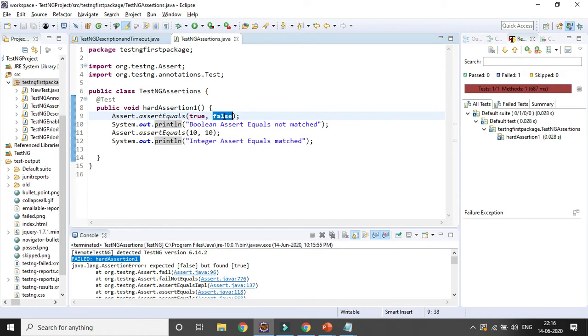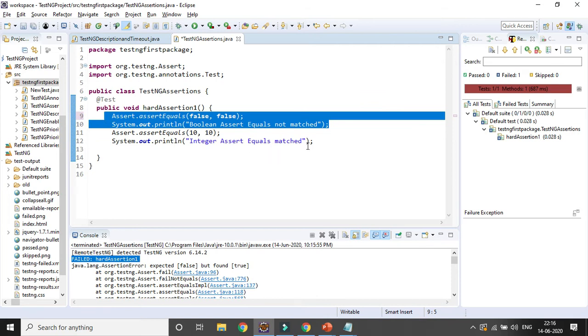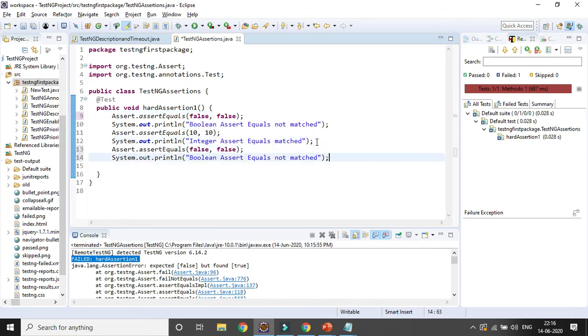Okay, so let's change it to false again. So obviously this line will get executed as it is, false and false. So it will get matched, right? And here I also want to fail it. I want to add one more assertion, which is true and false. So boolean assert equals matched, right? So I have written two assertions here.